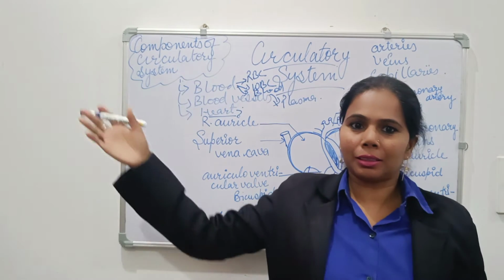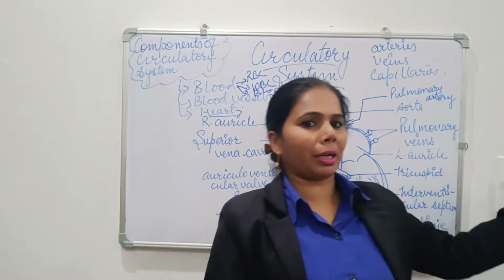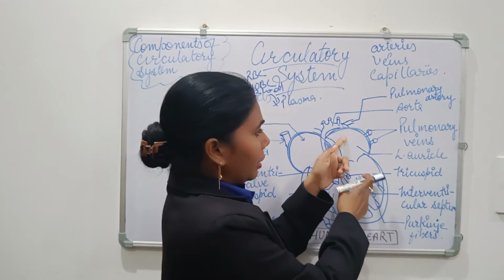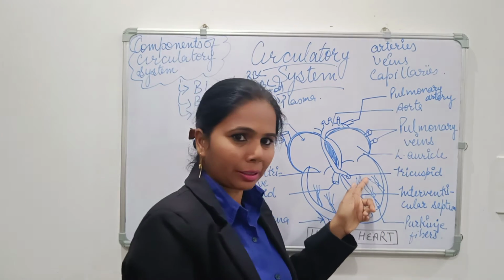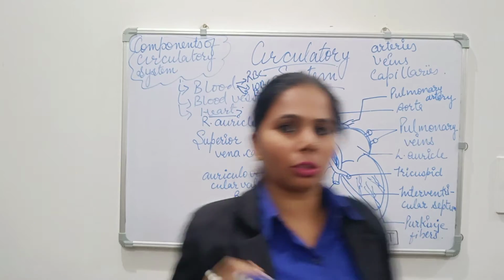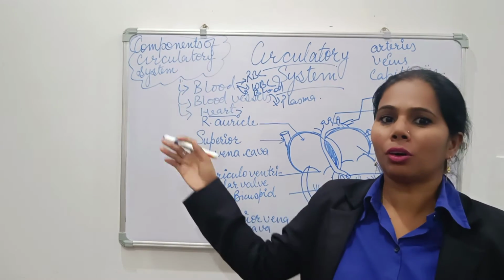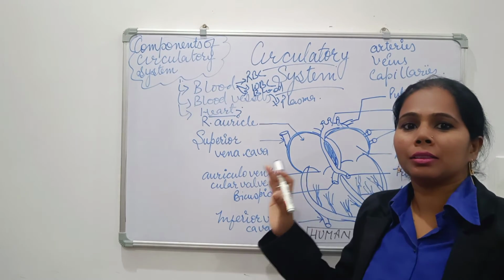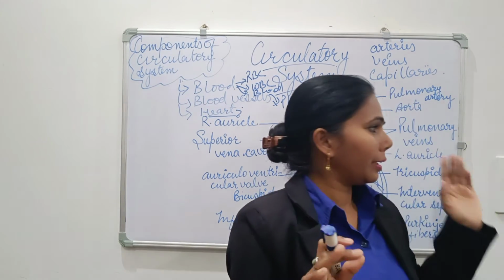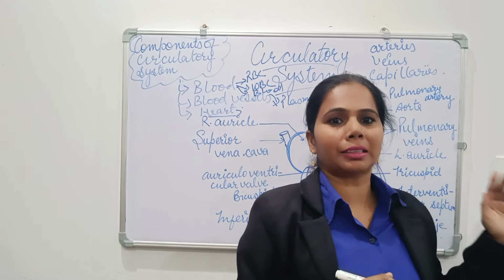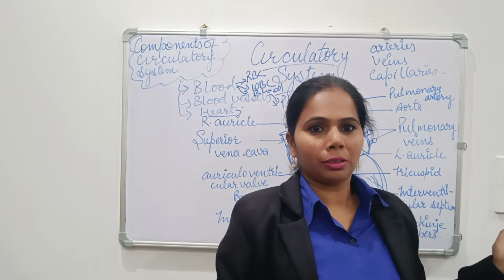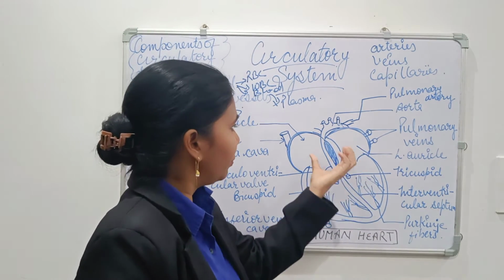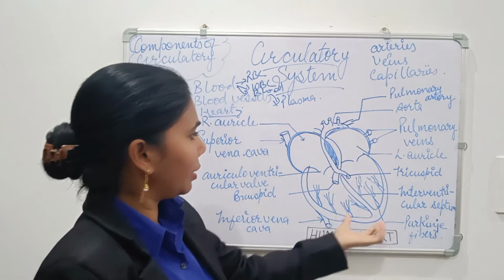If I stand like this, this side is my right side and this side is my left side. So in the heart diagram, this portion is the left auricle and left ventricle, and this side is the right ventricle and right auricle. The right portion circulates deoxygenated blood, and the left side carries and circulates oxygenated blood. And what are the vessels arranged in the heart?